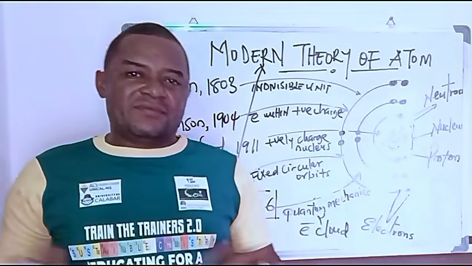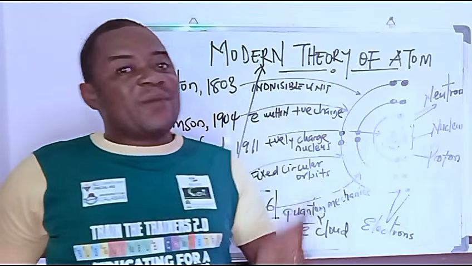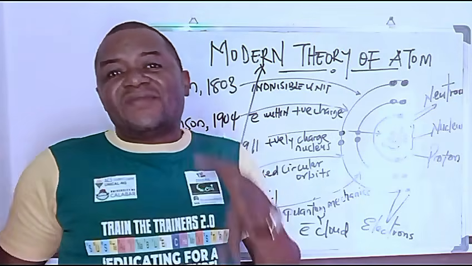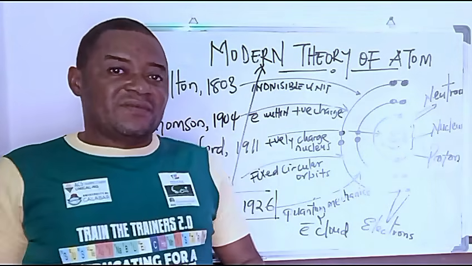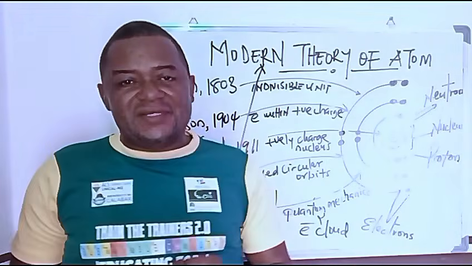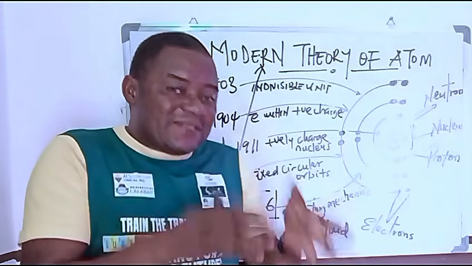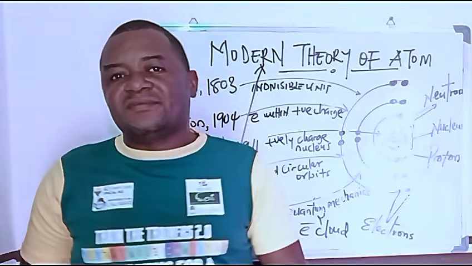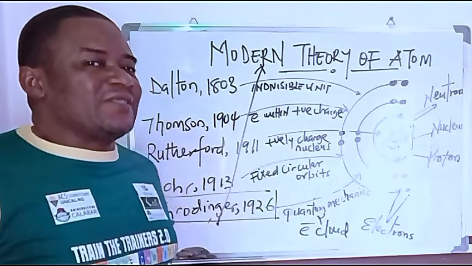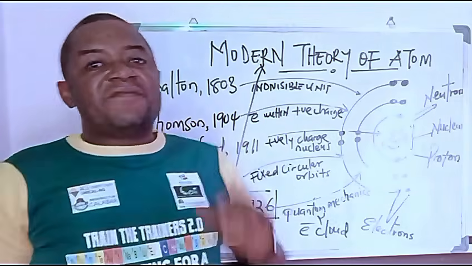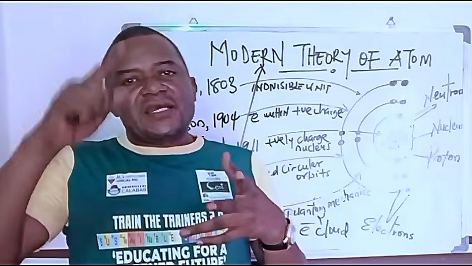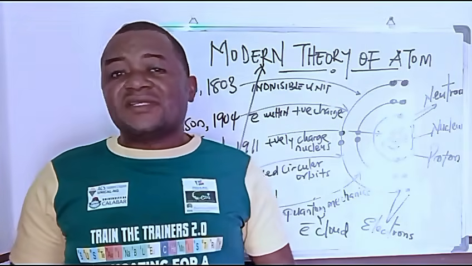For example, carbon. You have carbon 12, you have carbon 13, you have carbon 14. They are isotopes. You can see that they are from carbon, but they are different masses. They are different types of carbon, which means that you can actually divide carbon into different types, which makes the carbon atom divisible. Now, even if that was not true, how about the fact that we accept that an atom has a proton, a neutron, and an electron? That shows that it is actually divisible.